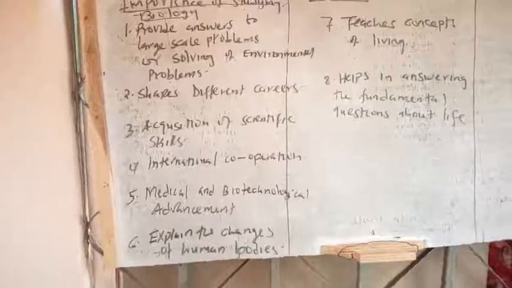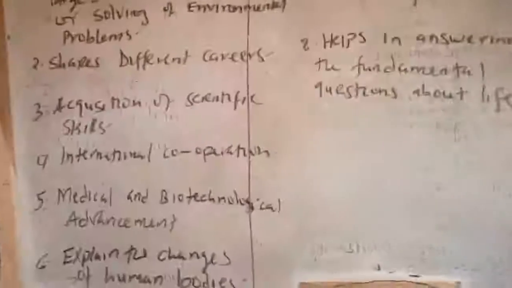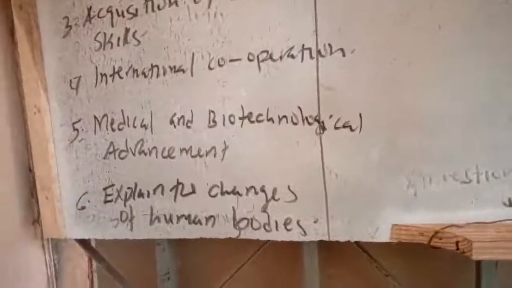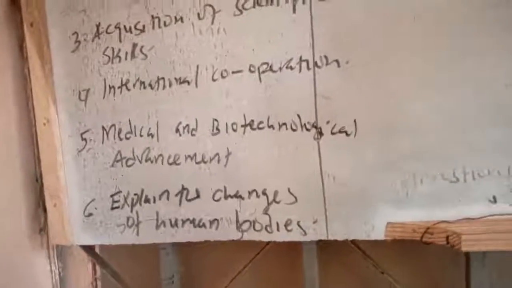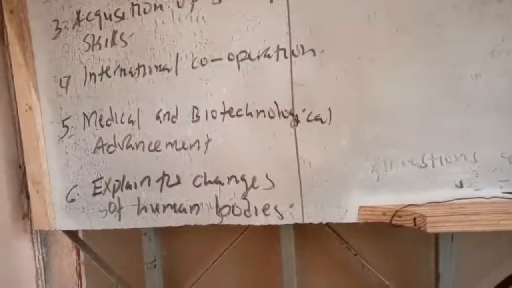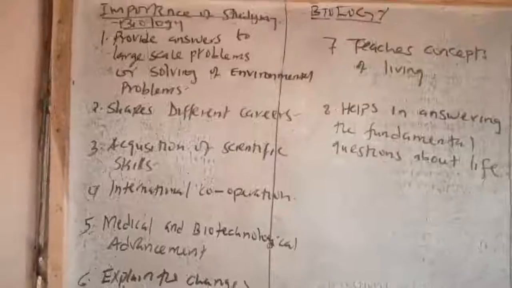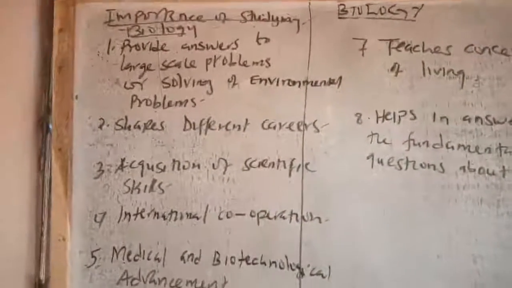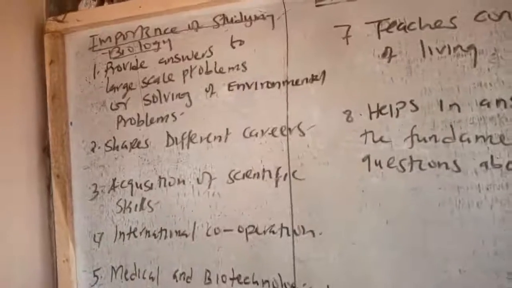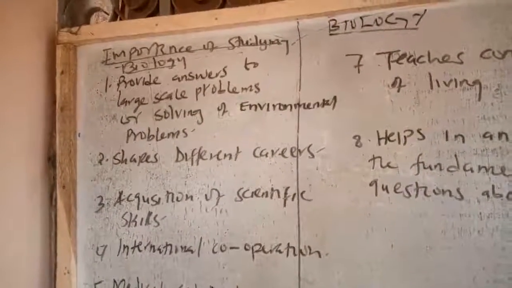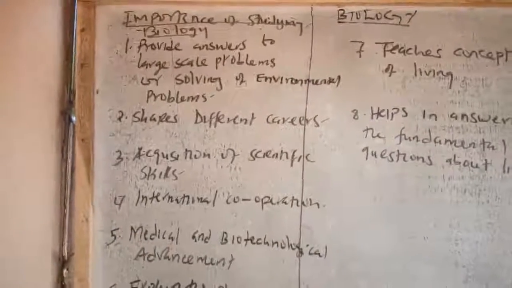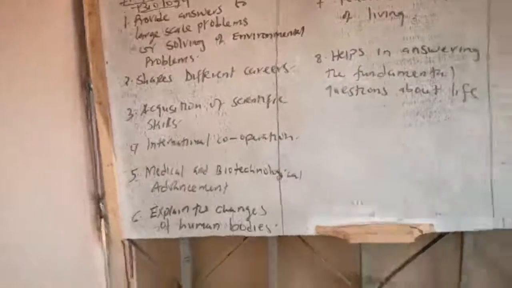When it comes to this, biology knowledge is very important because through it, we will be in a position to solve problems such as food shortage and pollution. The next one, we can solve the problem of poor health services, and therefore biology knowledge comes in.